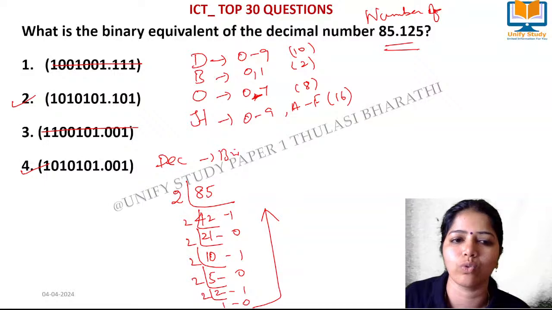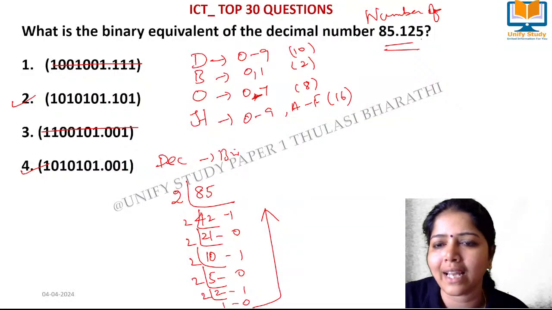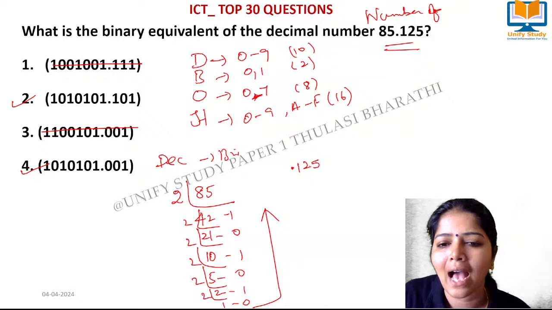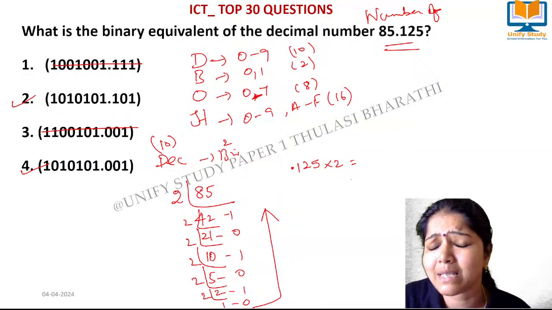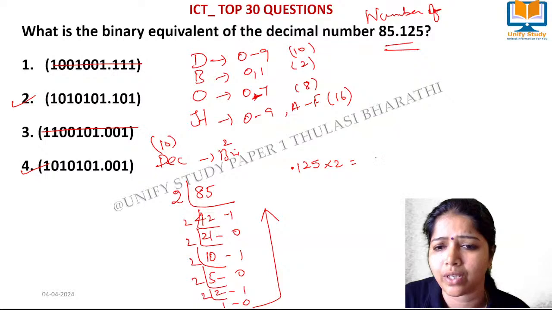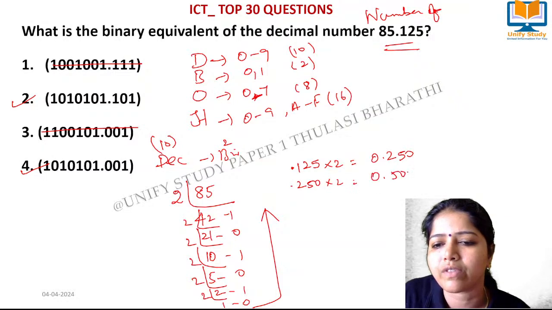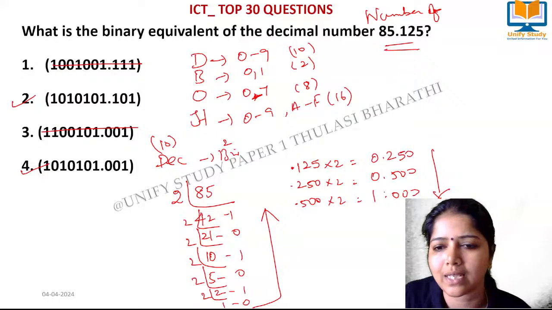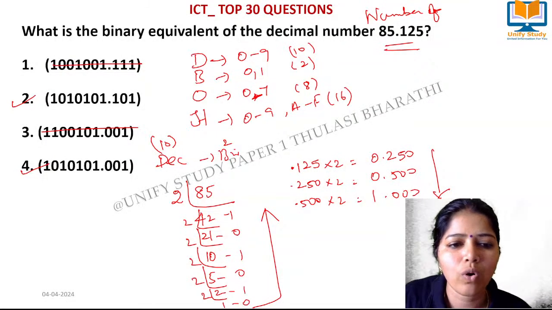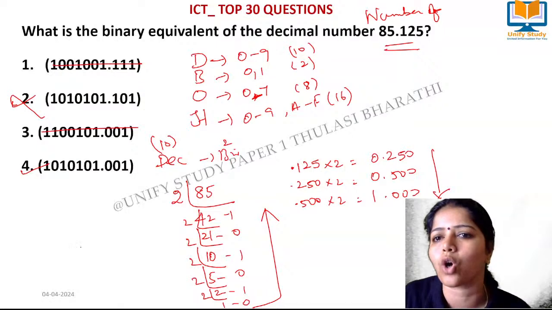Then we have the decimal part. How to find it? Very easy. As we are converting decimal to binary, we multiply by 2, and proceed until the fractional part becomes 0. So it comes 0.250, and 0.250 times 2 gives 0.500, and multiplying again by 2 we get 1.00. We write from top to bottom, so the answer is 001. So the right answer for the question is option 4.